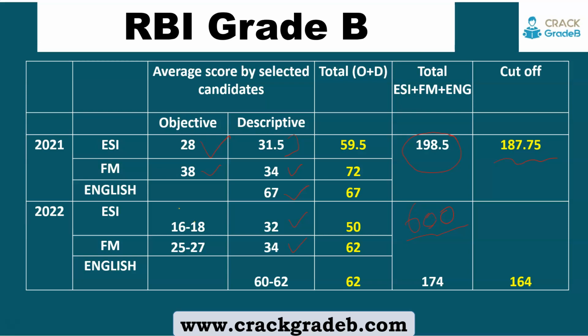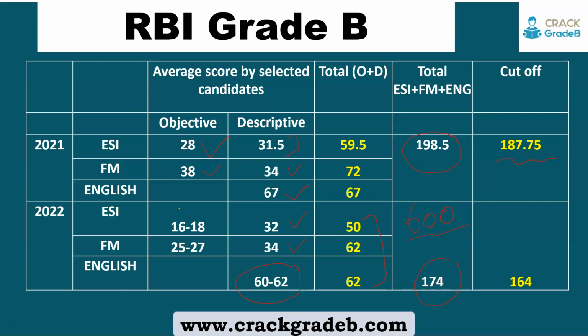So the English highest score was 65, 67 I think, while last year in RBI it was 70 plus. So this year the word limit of the essay was also increased, so we can expect that the average score will be in the range of 60 to 62. So if we calculate all these, then the average score comes out approximately 174, and